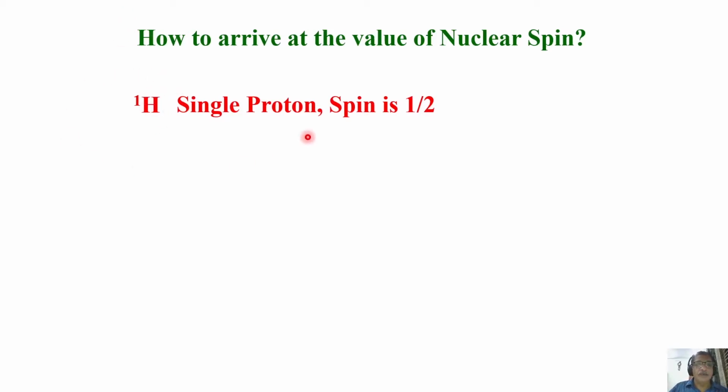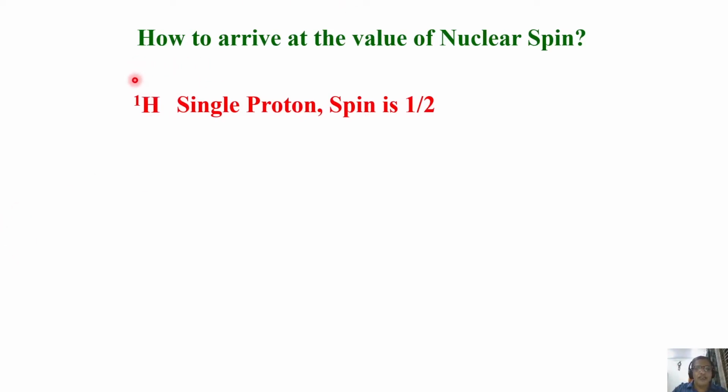If I take proton, it has a single proton, meaning hydrogen atom. Please remember in NMR jargon, when we say hydrogen atom, we colloquially say it is a proton. We are not talking about the proton of the nucleus, but colloquially, if there is a hydrogen atom in a molecule, we say we are dealing with protons. That means there is only one proton in it.